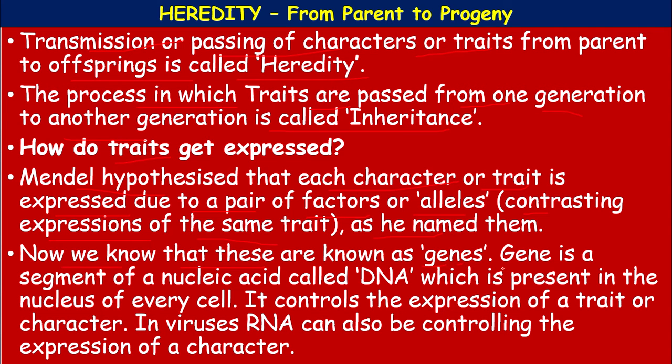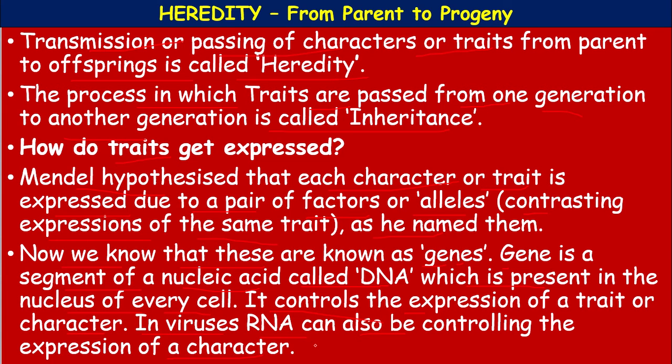What are genes? A gene is a segment of a nucleic acid called DNA, deoxyribonucleic acid. What is a gene? A gene is a segment of a nucleic acid called DNA, which is present in the nucleus of every cell. It controls the expression of a trait or character. In viruses, RNA can also be controlling the expressions of characters. RNA virus, DNA virus, like that.